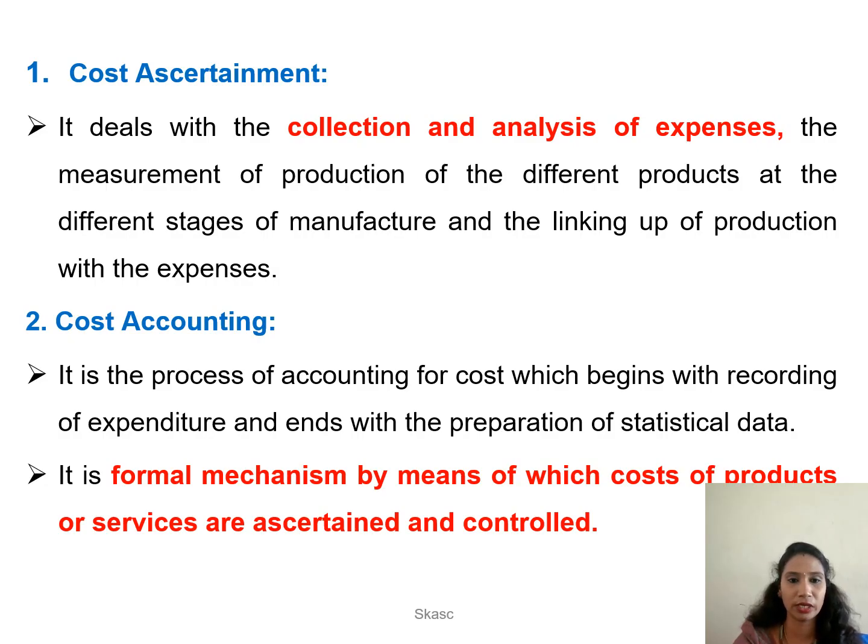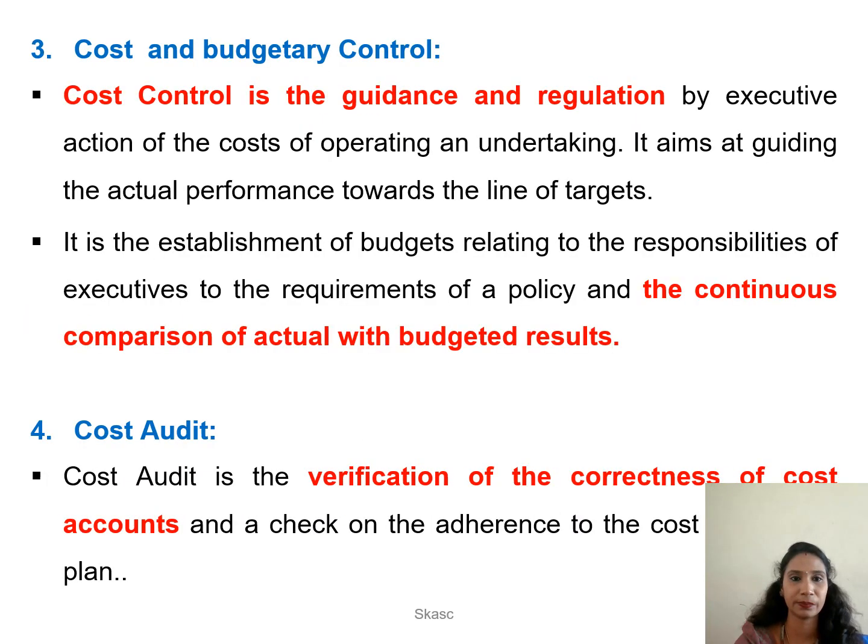Second one, cost accounting. As I told you earlier, it is a process that records all the expenditure. By recording all the expenditure, they can prepare statistical data and know the cost incurred for the entire production, for manufacturing the products. And if they want to exercise control, they can also control those expenses.